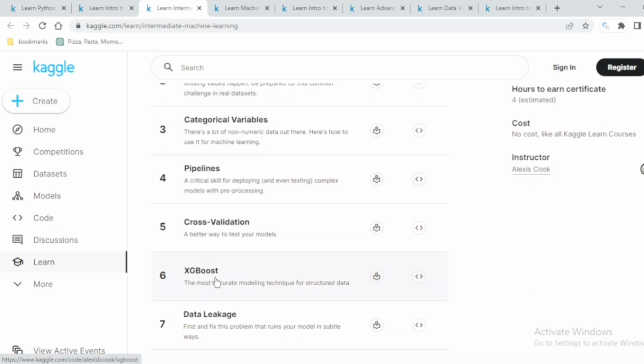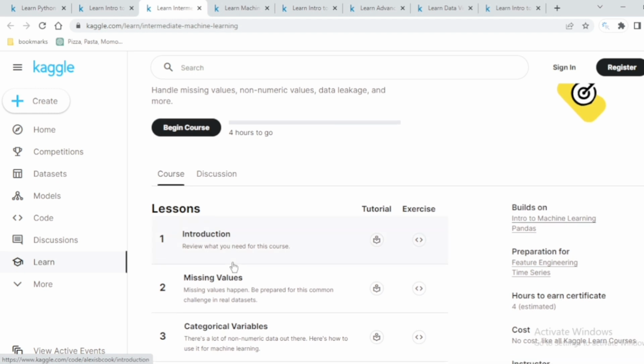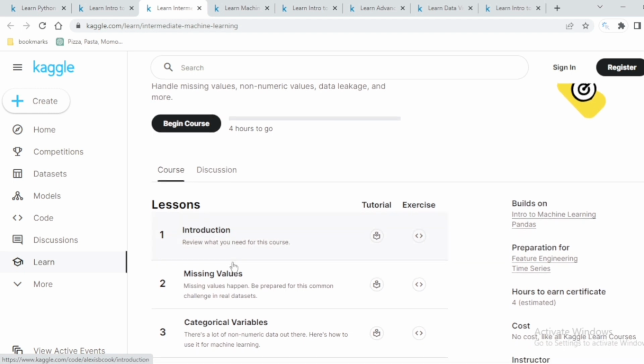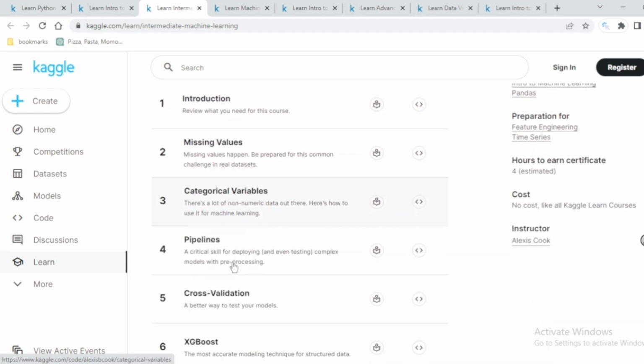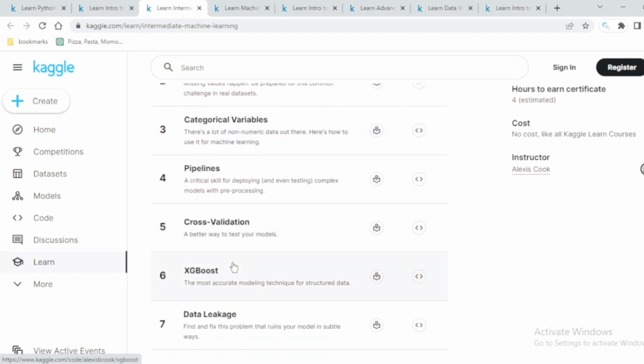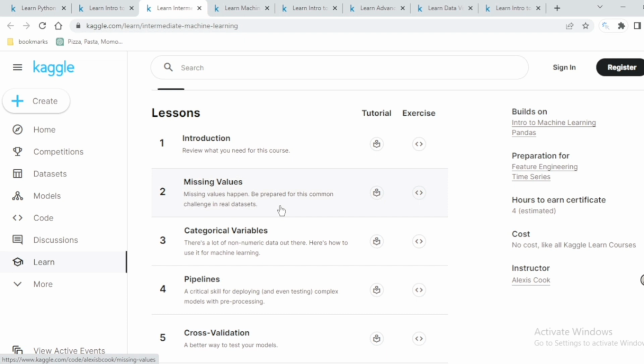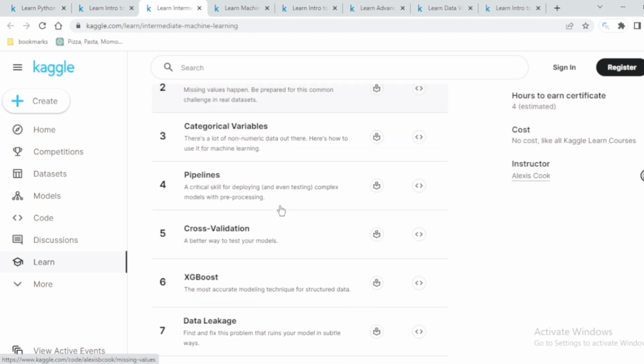Here there are so many famous terms that every data scientist should know, and if you are understanding through these courses, then it will definitely help. So missing values, pipelines, cross validation, XGBoost, and data leakage, I am naming them because if you want to read or understand a particular topic, you can head on to that.